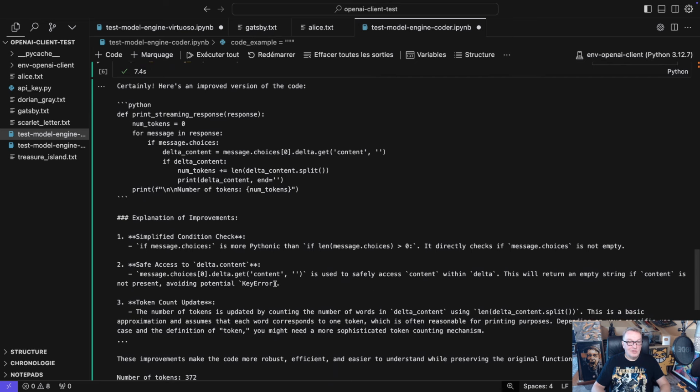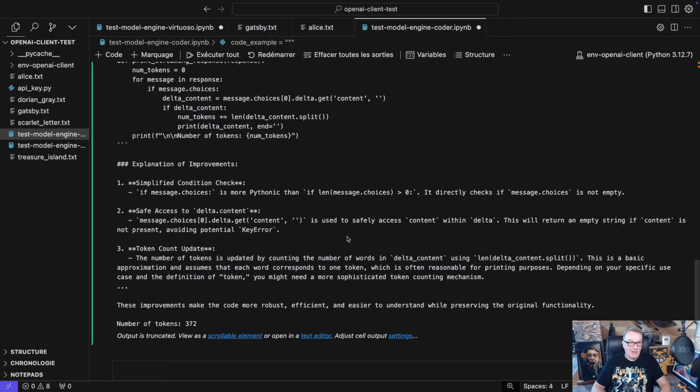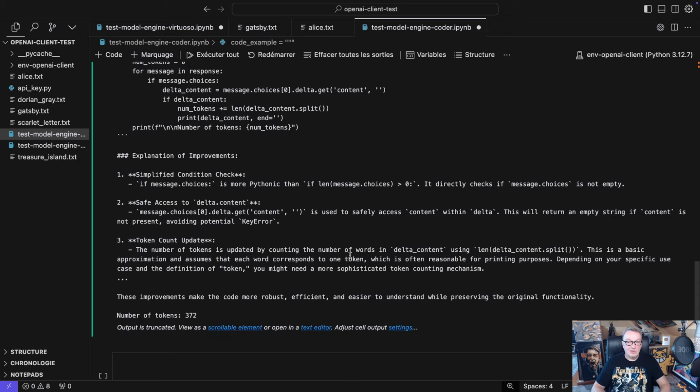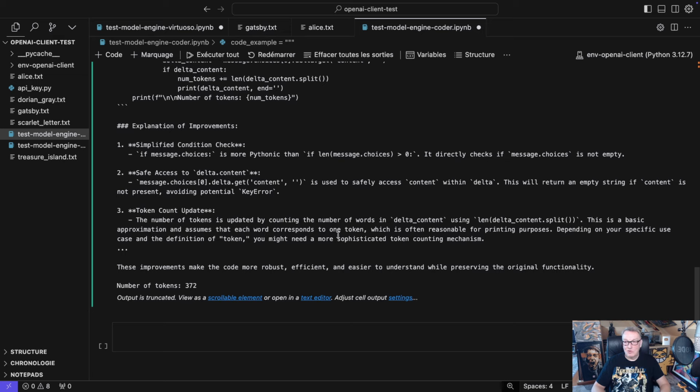Safe access to delta content. Yeah, fair enough. Content could be missing and it would crash the function. All right, okay, all right. Yeah. Never said I was an amazing Python developer. And token count updates. Yeah, agreed. I might not be counting the tokens correctly. It could be an approximation. All right, fair enough. Fair enough for this demo.